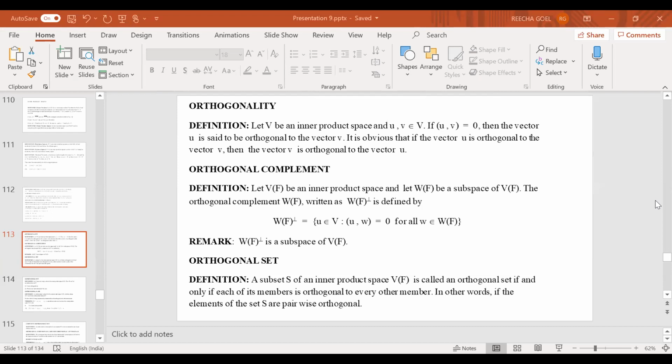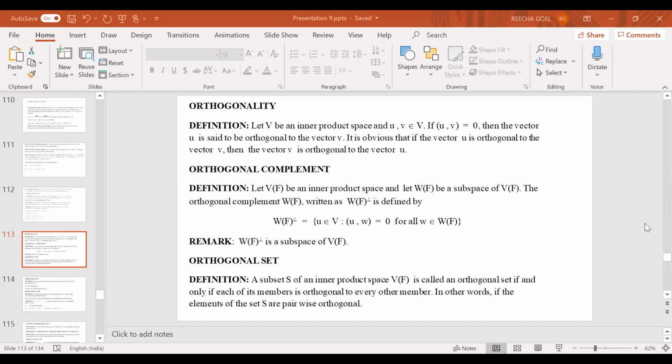That is, if U and V are two elements of S, then their inner product is always 0.